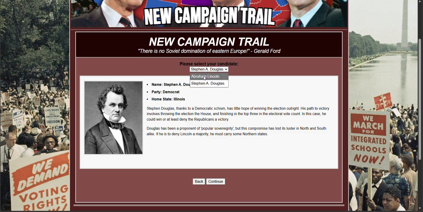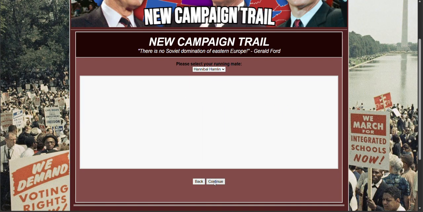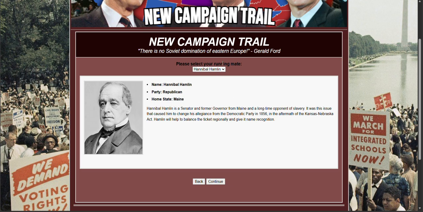Now, obviously, it's going to be way easier to win with Abraham Lincoln, so let's go. Running mate, let's go. So, Hannibal Hamlin is a senator and former governor from Maine and a long-time opponent of slavery. It was this issue that caused him to change his allegiance from the Democratic Party in 1856 in the aftermath of the Kansas-Nebraska Act. Hamlin will help to balance the ticket regionally and give it name recognition.